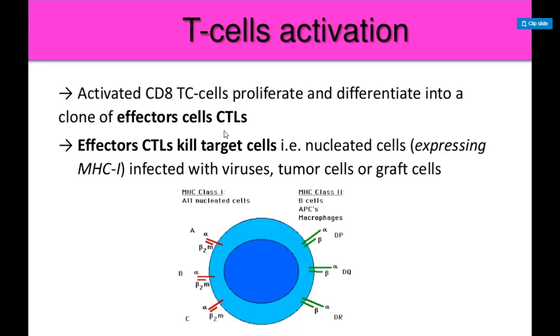Similarly, cytotoxic cells release some cytokines which activate the cytotoxic T cells, resulting in the proliferation of these cytotoxic cells. After proliferation, these cytotoxic cells